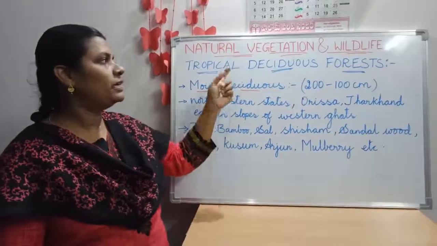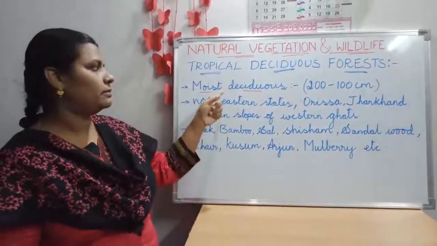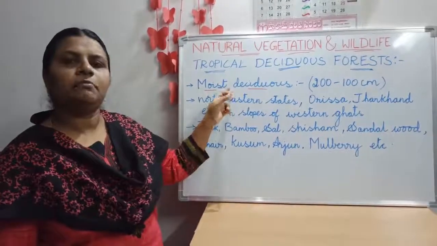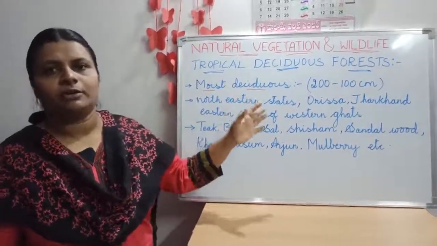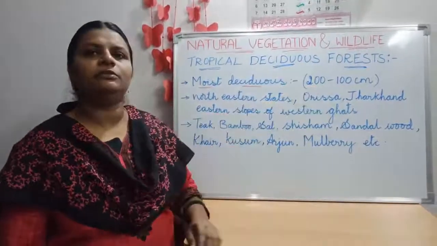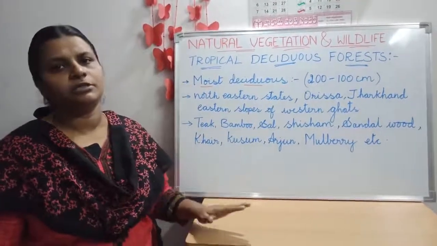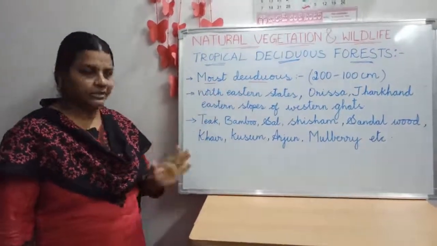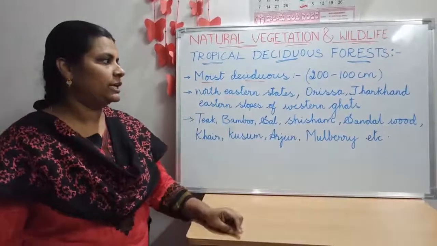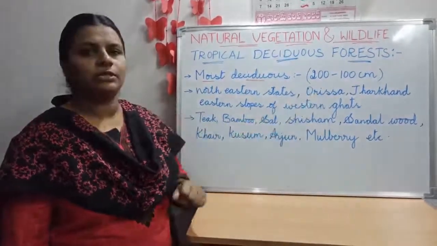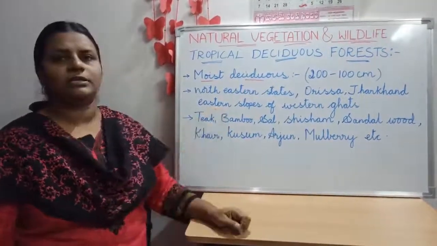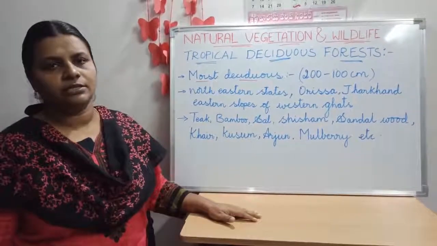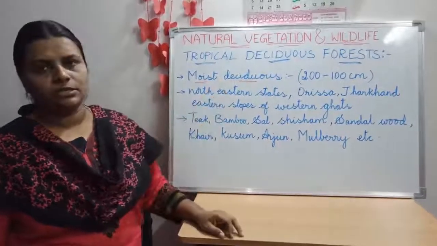Now, in the tropical deciduous forest, children, the first part, that is moist deciduous, we are discussing now. As I told you, moist deciduous forests appear in the areas where they receive 200 to 100 centimeters of rainfall. Okay. So these kinds of forests are seen in the northeastern parts of India and Orissa, Jharkhand, Chhattisgarh, eastern slopes of Western Ghats, foothills of Himalayas, etc. In those regions you can find this moist deciduous forest.